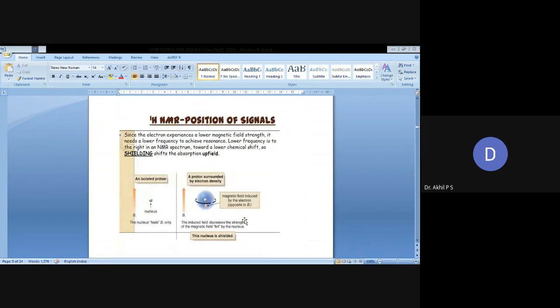Proton NMR position of signal. Since the electron experiences a lower magnetic field strength, it needs a lower frequency to achieve resonance. Lower frequencies are to the right in the NMR spectrum, towards a lower chemical shift. So shielding shifts absorption upfield.